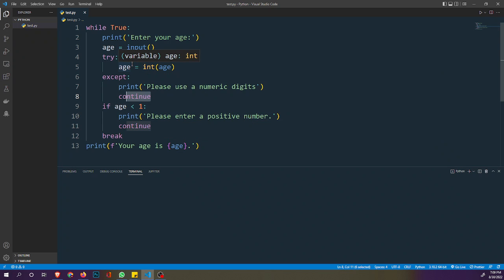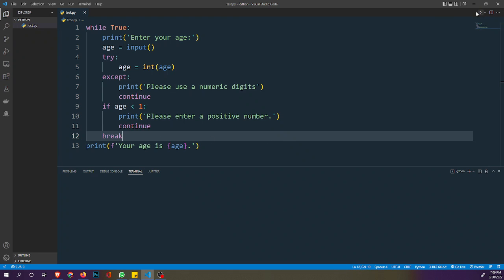It will keep on asking the user until the condition is satisfied, and then we'll now have the printed statement.